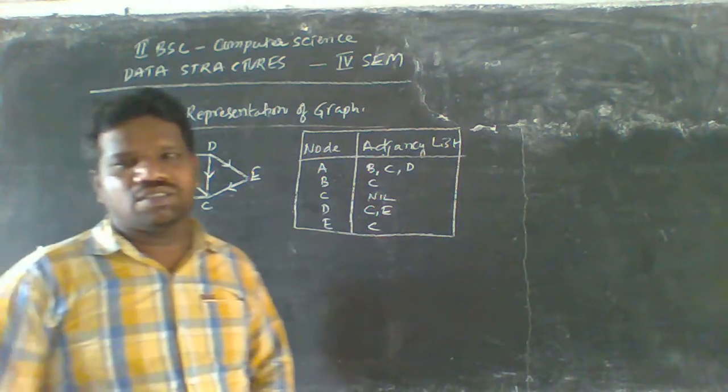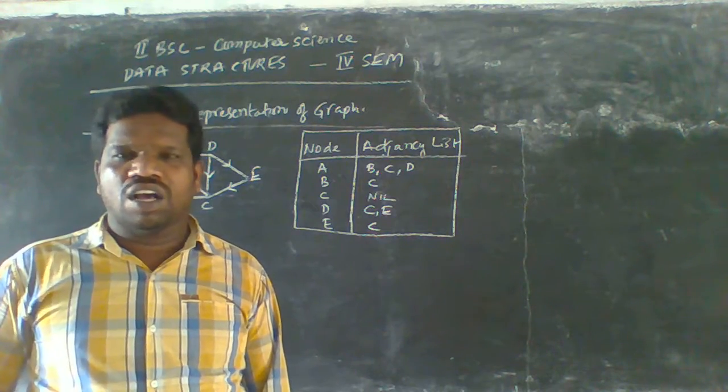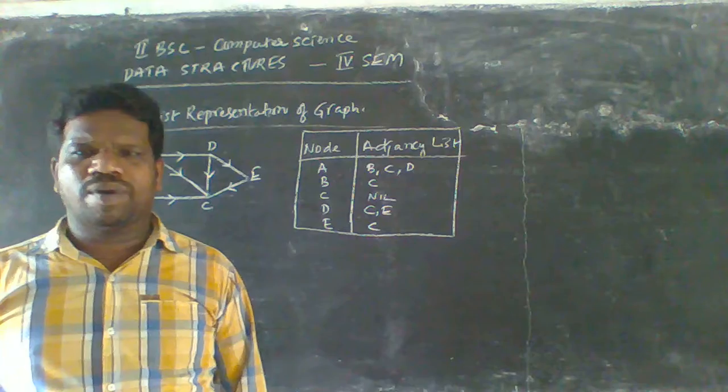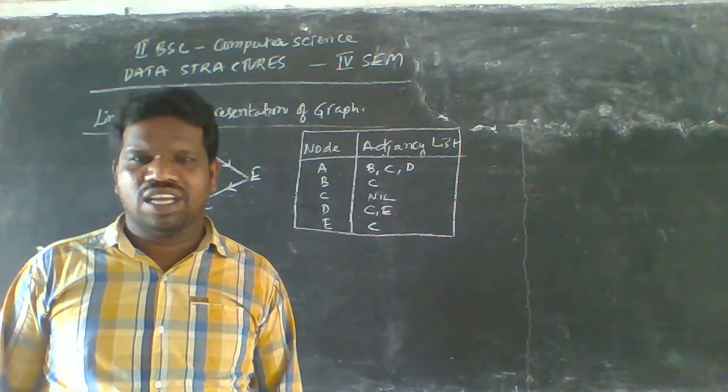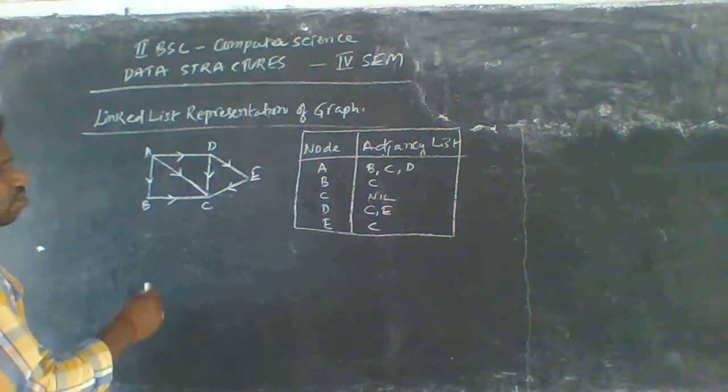What is a linked list? A linked list has a number of nodes connected, each leading to another node. Here we store the address and value parts, and we form the directions like this.